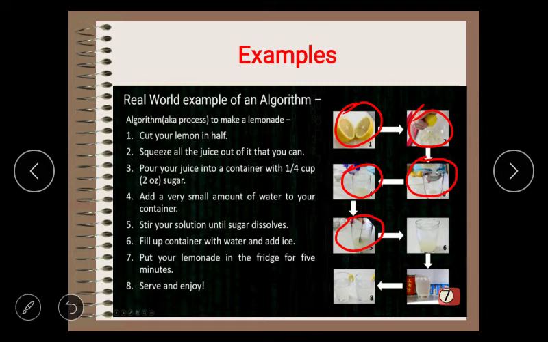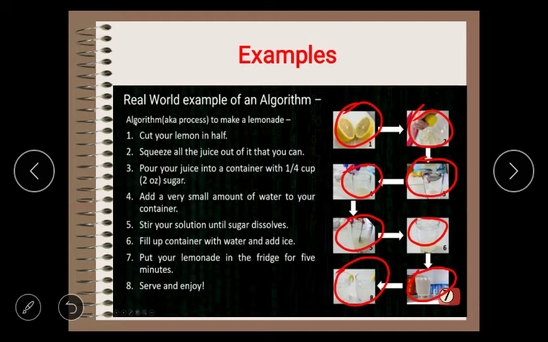In step 6, fill up the container with water and some ice cubes. In step 7, put your lemonade in the fridge for a few minutes. And the last step, step 8, serve and enjoy. This is a very simple real world example which showed you a process to make a lemonade. Now just compare this process with the definition of algorithm.